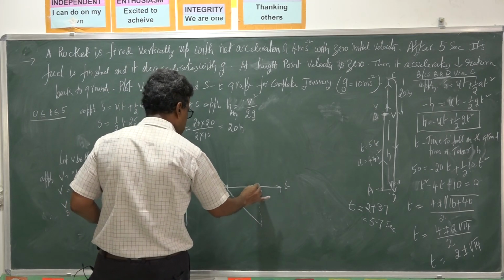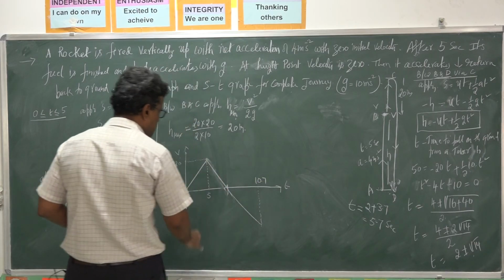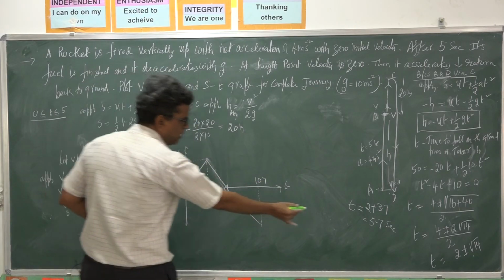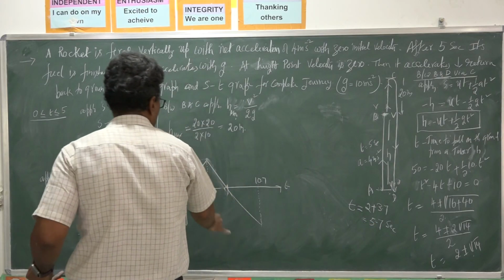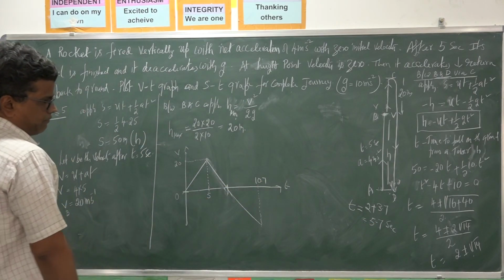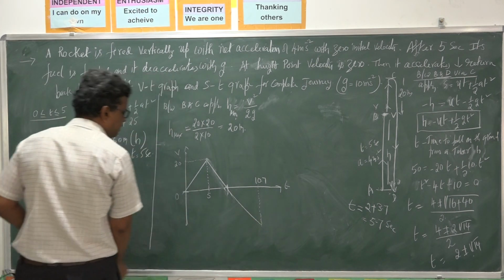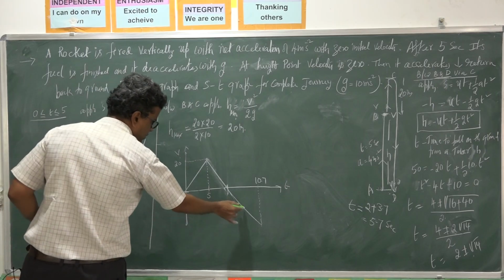So the time is 10.7, because 5 plus 5.7, how much? From here it is 10.7 time, and this is the displacement graph. So this is a graph.